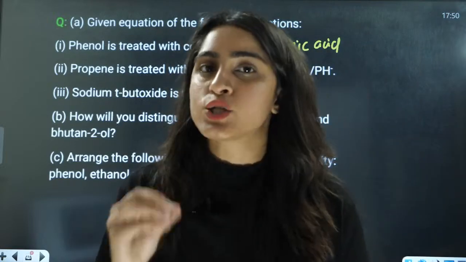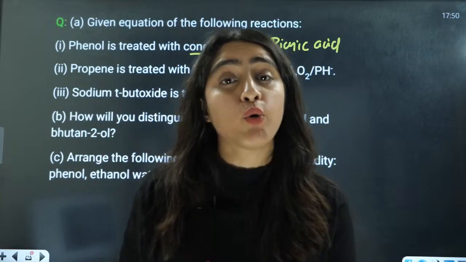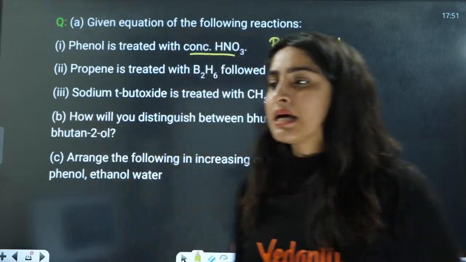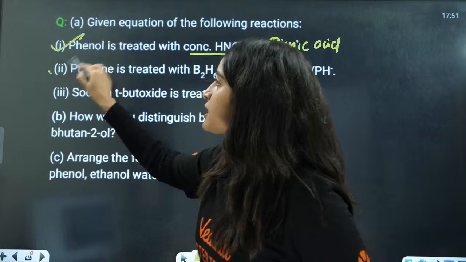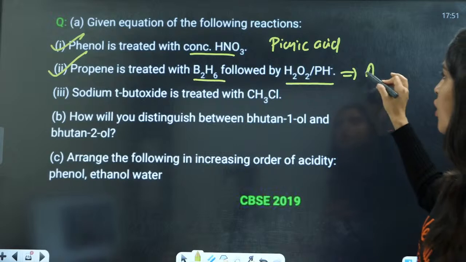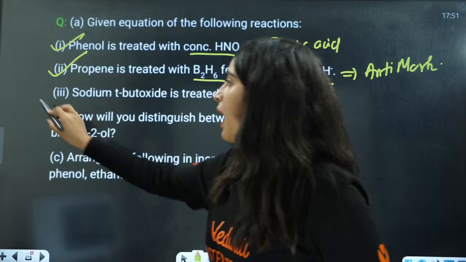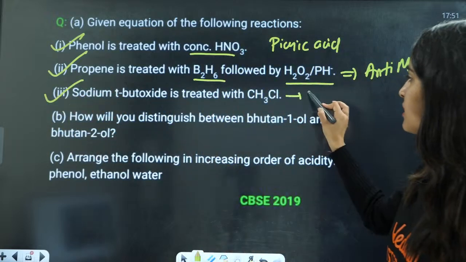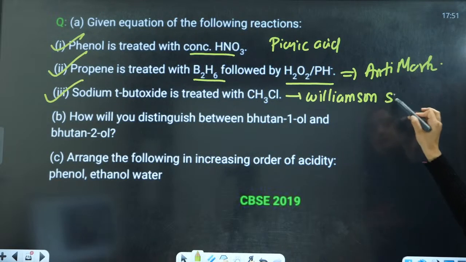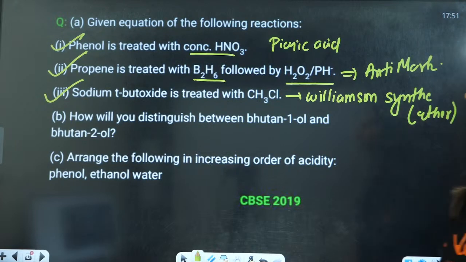Same with bromine water and bromine in CS2. With bromine water, it is going to form 2,4,6-tribromophenol, and with bromine in CS2, a non-polar solvent, it is going to form ortho and para products. Next is propene treated with B2H6 followed by this. This is hydroboration oxidation. Anti-Markovnikov rule is going to apply here. Next you have sodium tert-butoxide. This is Williamson synthesis, for the formation of ether.